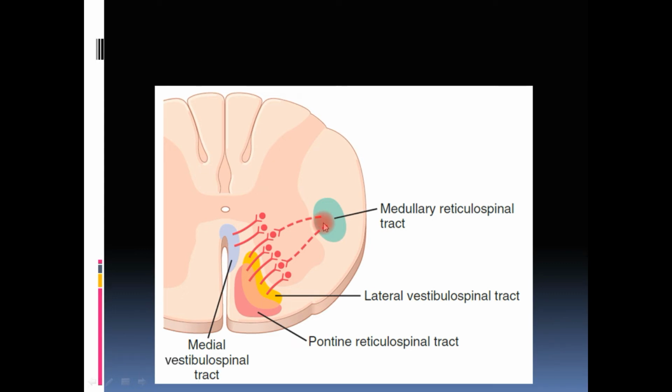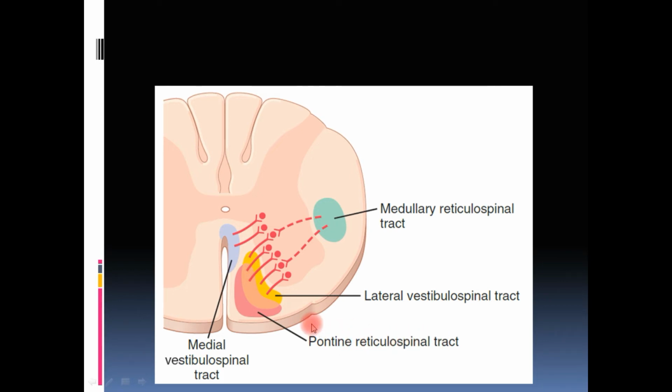Now what happens generally is there is a balance. There is a balance between the stimulation of pontine reticulospinal tract and the medullary reticulospinal tract. When the person wants to stand up, stand erect, from the higher centers, which we will discuss in the next slide, from the higher centers there will be strong stimulation for him to stand through this pontine reticulospinal tract, as we